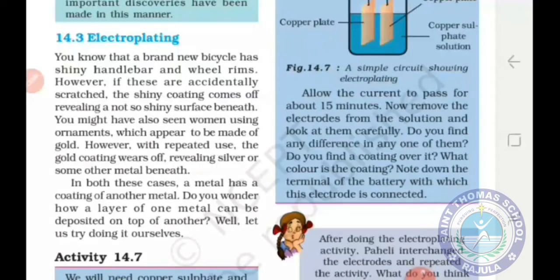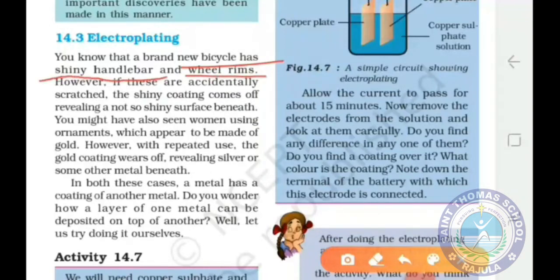And electroplating can be used to give shiny appearance and scratch proof finish to the object made from the cheaper metal. For example, new bicycle has shiny handlebar and wheel rims. Inner part of the bicycle is made up of iron and chromium is deposited on the outer surface of the cycle, so it has shiny appearance.